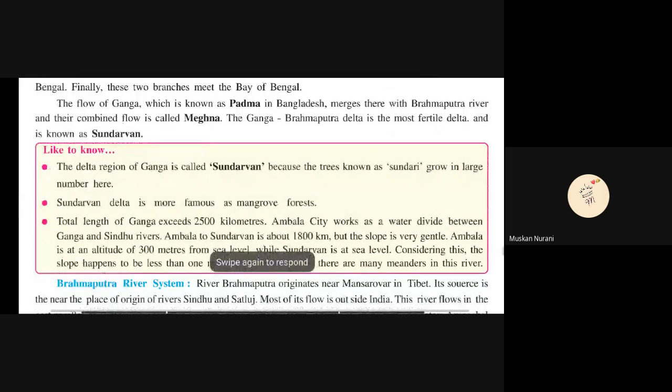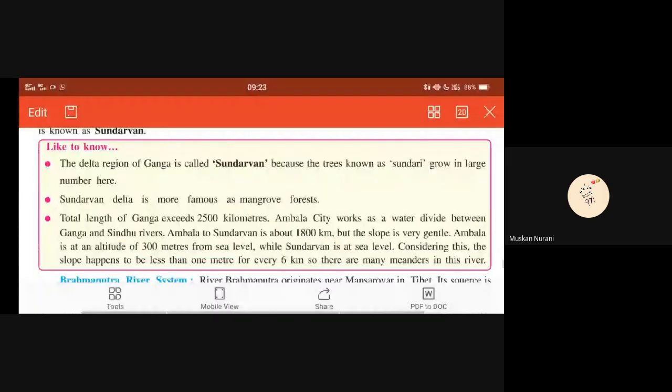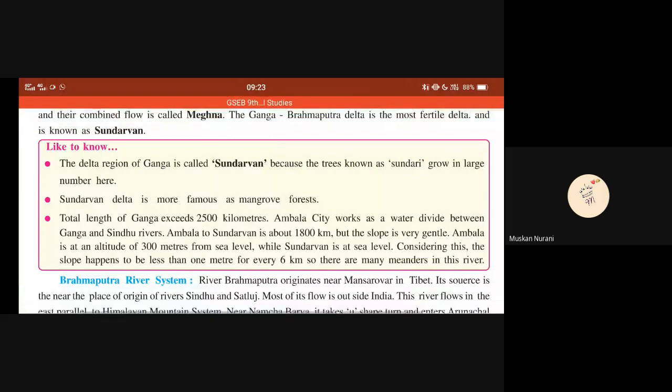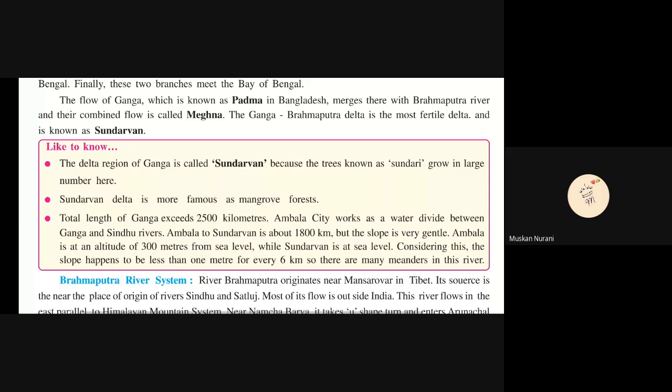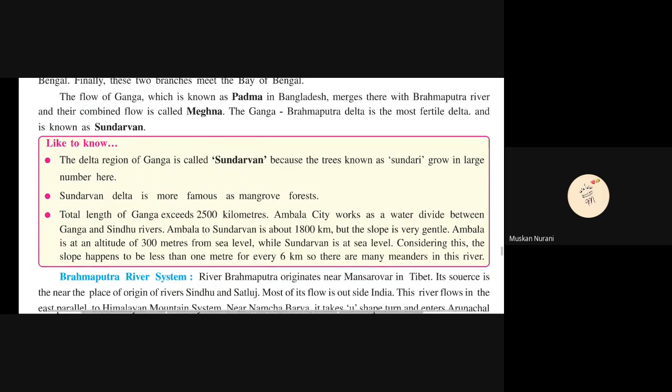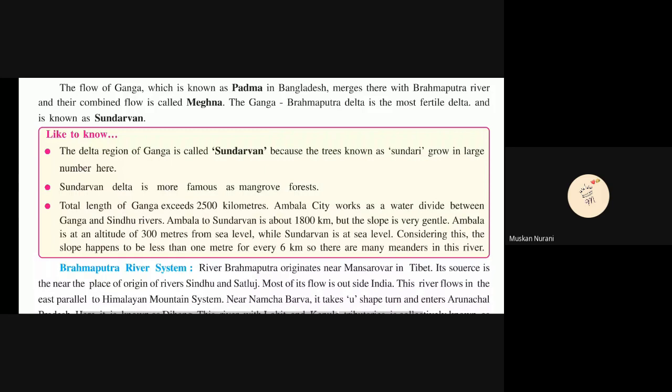The delta region of Ganga is called Sundarban because the trees known as Sundari grow in large numbers there. Sundarban Delta is most famous as a mangrove forest. Total length of Ganga is 2500 kilometers. Ambala city works as a water divide between Ganga and Sindhu rivers.